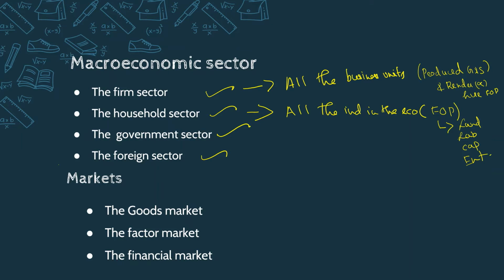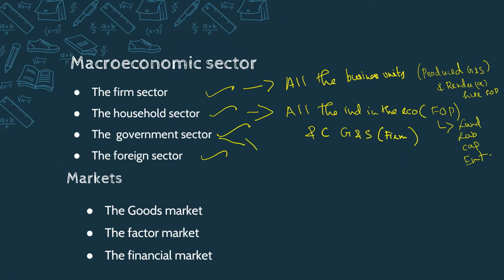Household sectors are the owners of these factors of production, and they provide factor services to the firms, and they are the consumers of goods and services produced by the firm sector. So the primary function of the household sector is to provide factor services, and they also make payment for goods and services produced by the firm.